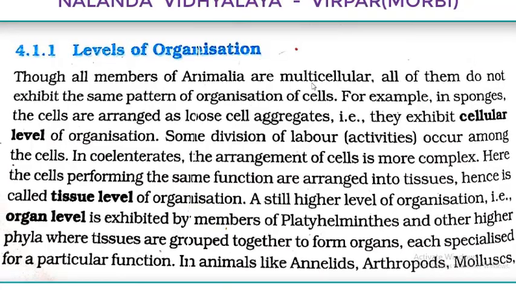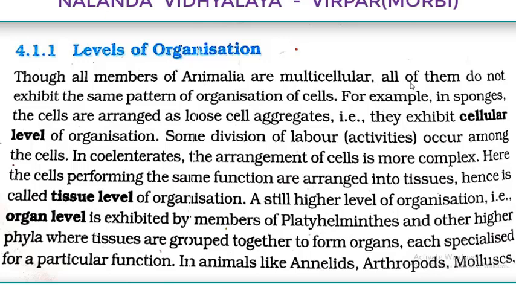Multicellular word means what? You have to understand that. Even you know that from lower classes, you are learning the difference between unicellular and multicellular, and you know the meaning of the terminologies. Unicellular means uni, single, cellular means cell. The organism which is made up of one cell or single cell is known as unicellular.